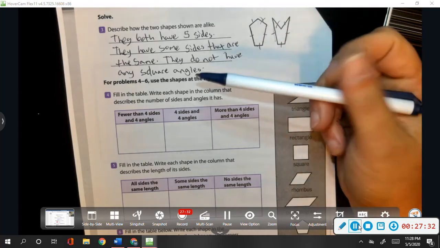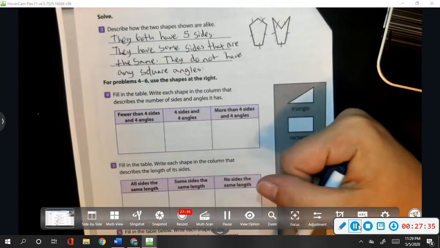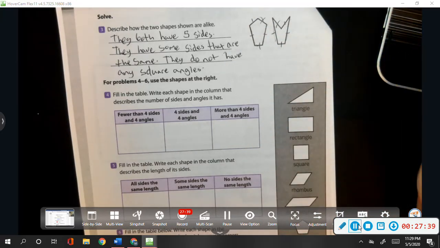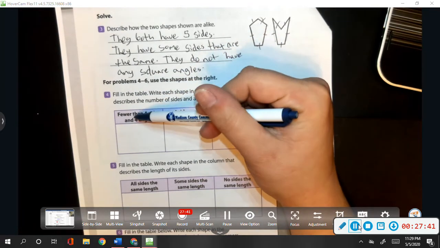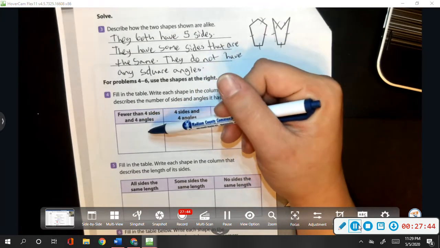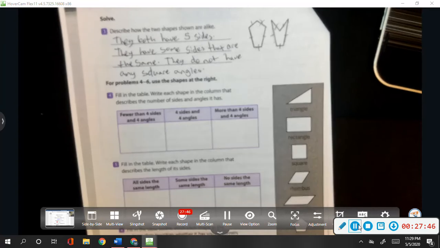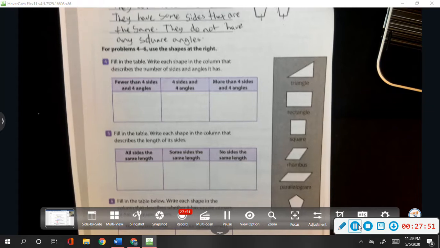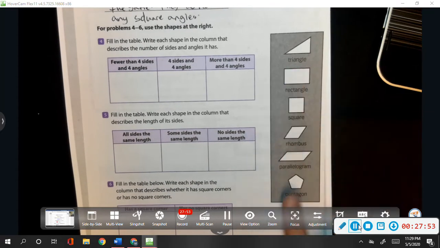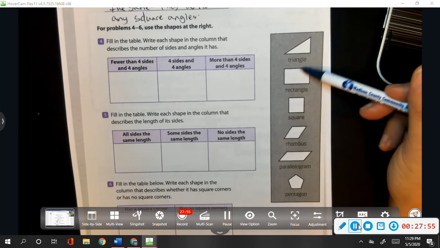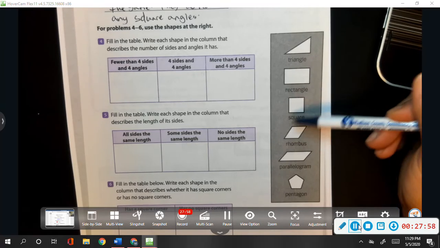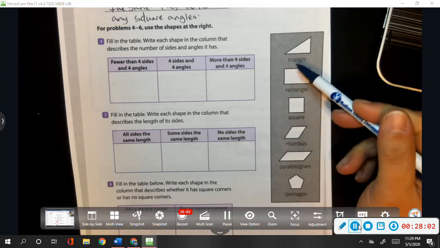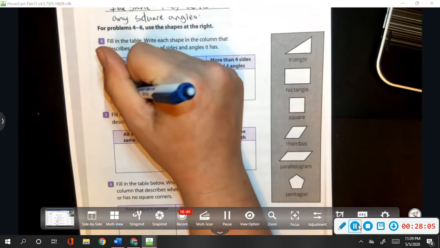So let's look down at 4, 5, and 6. We are going to draw the shape that is being described. So this is a shape with fewer than 4 sides and 4 angles. So we don't have 4 sides. We have less than that. If you need a little cheat sheet, there's a key here. This has 4 sides, this has 4 sides, 4 sides, 4 sides, and then 5 sides. The only one that has less than 4 sides is a triangle.